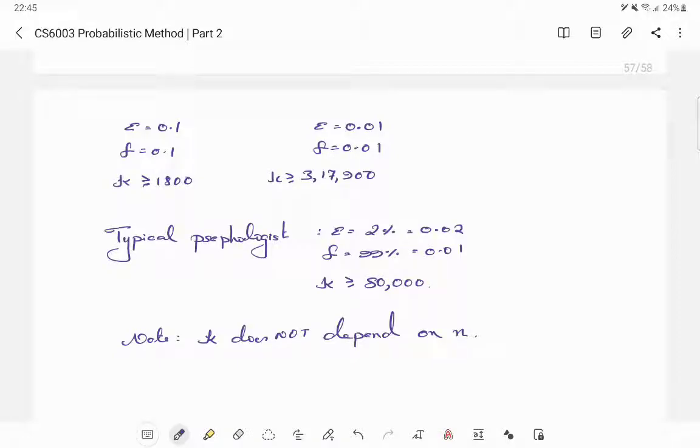So if you have to trust a sample survey in which there are only two possible outcomes, the order of the number of people you ask should be at least some 50,000. This 80,000 is also an artifact of the analysis. With a tighter Chernoff bound, maybe you could have reduced it a bit. But also notice that n did not figure in the function for k. You may have seen that certain statisticians are criticized.